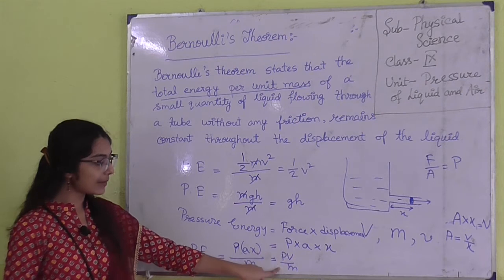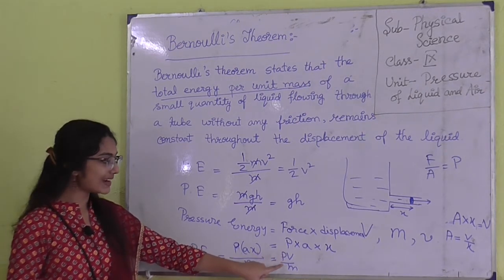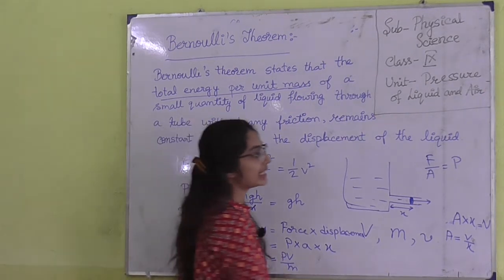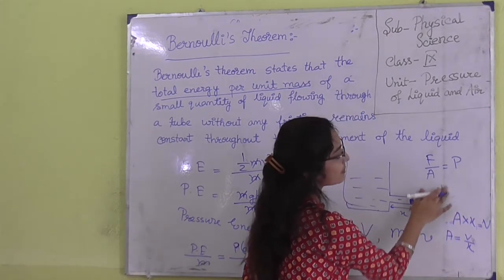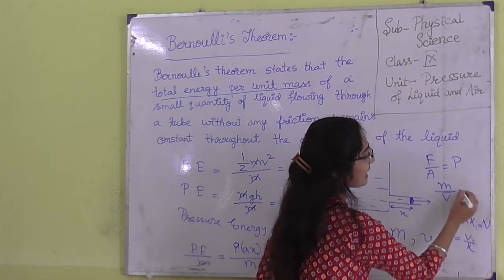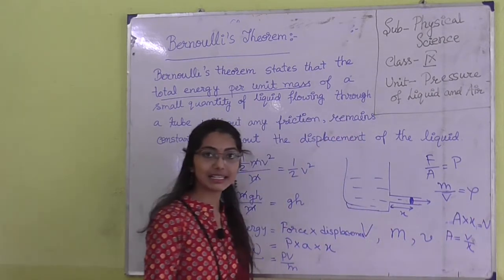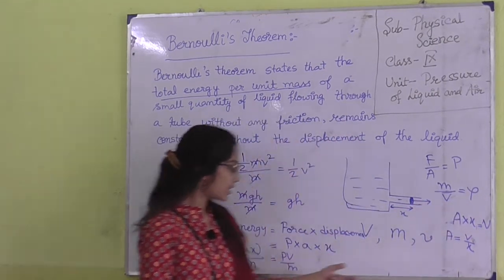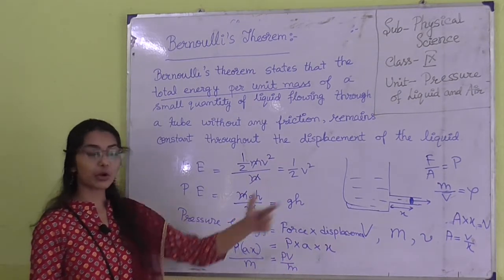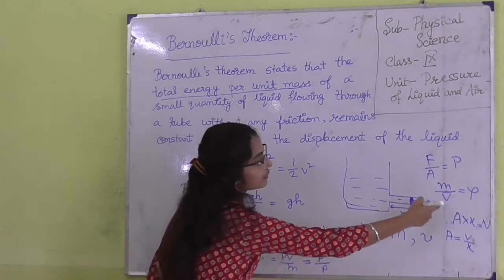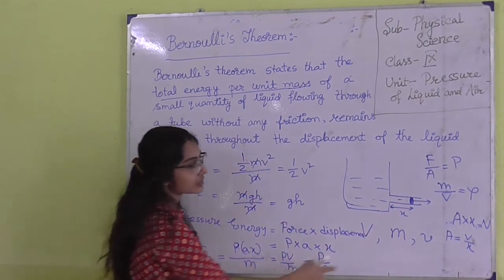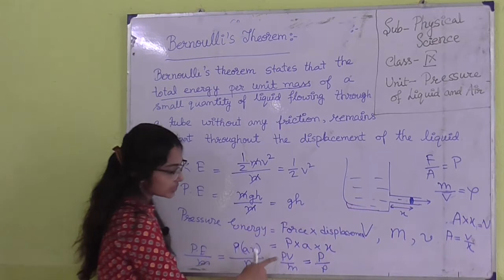Now V by m is volume per unit mass, while mass per unit volume is density, rho. So V by m means 1 by rho, and we get P by rho.